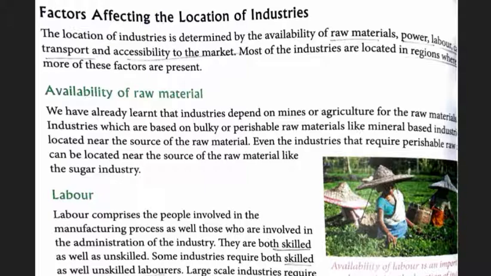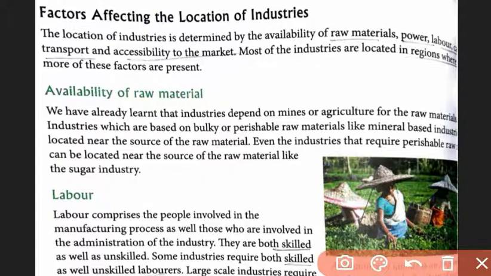If you have perishable goods, they will perish very soon, like agro products and dairy products. So the industry should be located near where the raw material is found.